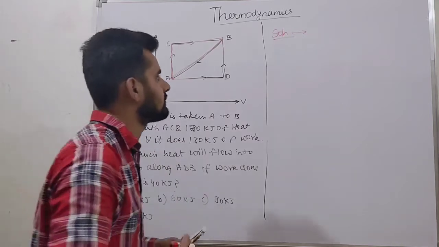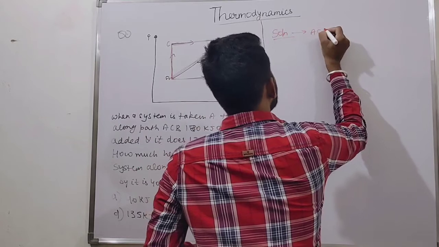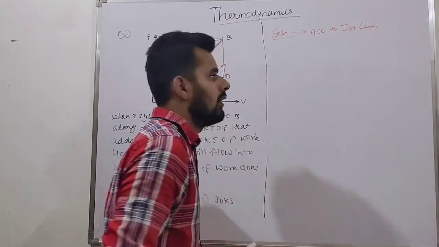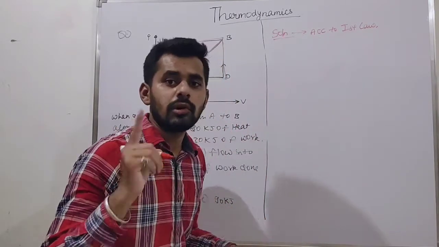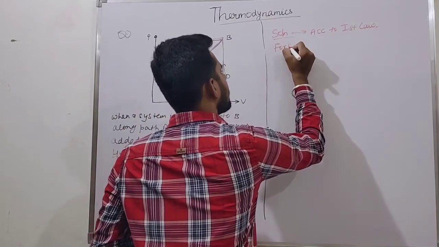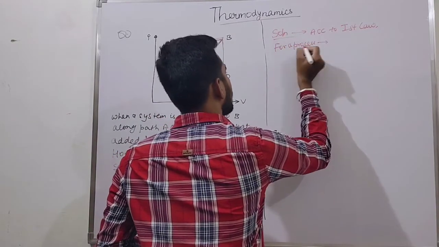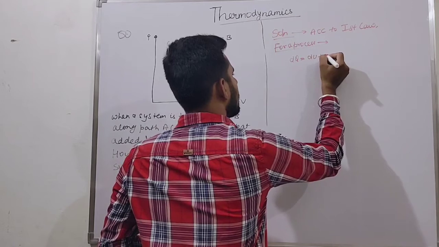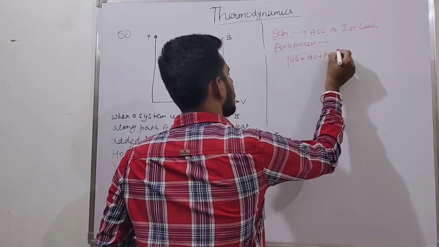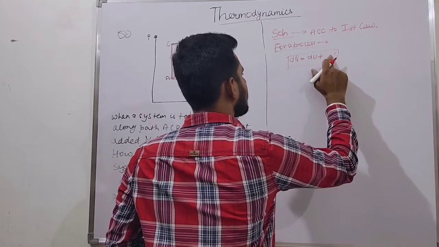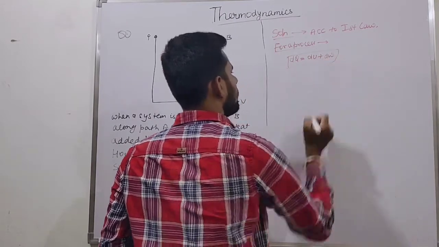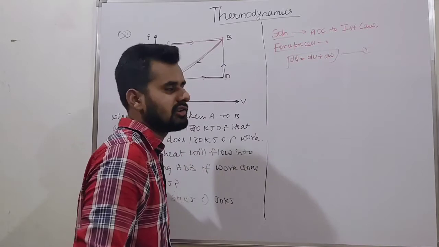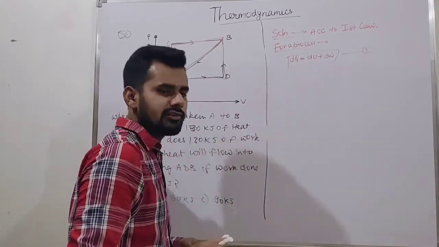Now let's discuss this question. Friends, we know the relation of the first law of thermodynamics for a process. Remember it, for a process. dQ is equal to dU plus dW. This is our first law equation. If we can't say whether it is reversible or irreversible, then this is the standard relation.